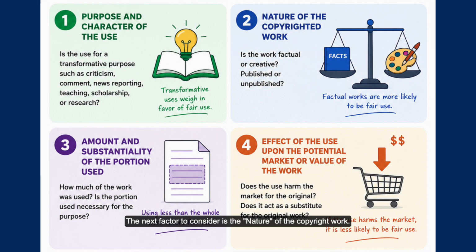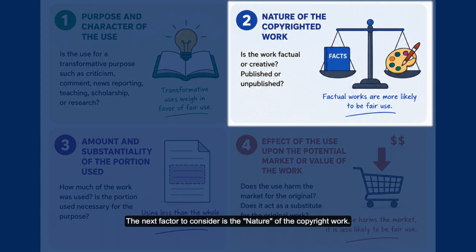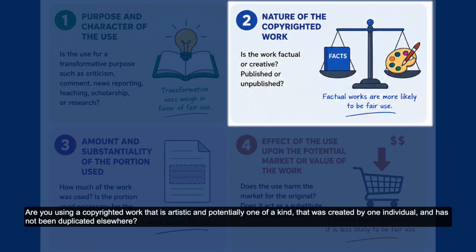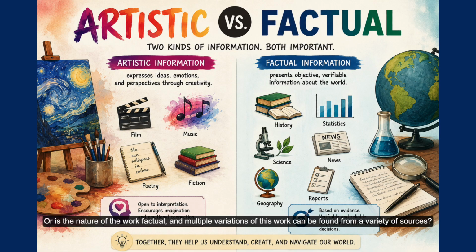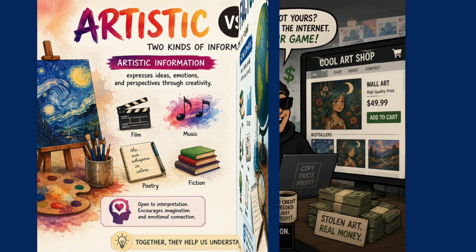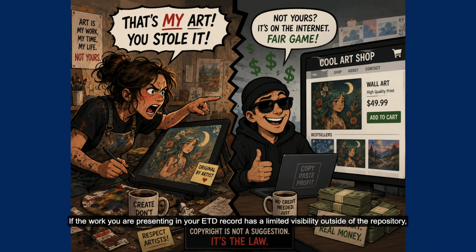The next factor to consider is the nature of the copyrighted work. Are you using a copyrighted work that is artistic and potentially one of a kind, that was created by one individual and has not been duplicated elsewhere? Or is the nature of the work factual and multiple variations of this work can be found from a variety of sources? If the work you are presenting in your ETD record has a limited visibility outside of the repository, the copyright holder may argue for infringement unless you have received permissions for reuse.